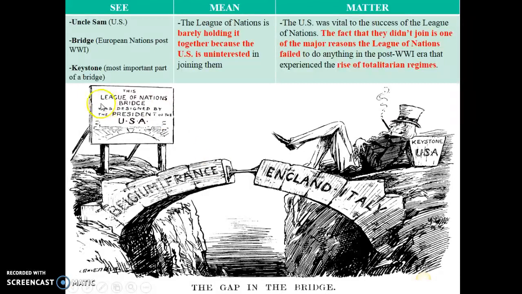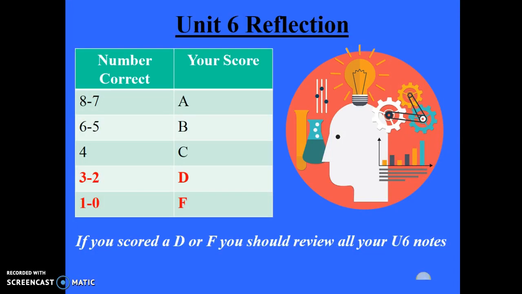Please notice that this question was a 3-part question. In order to get the question fully correct, you had to answer all 3 sections correctly. If you missed any one of these sections, you're going to automatically get question 8 wrong. That concludes our Unit 6 reflection on the 1 through 8 questions for Rise of Totalitarian Regimes.